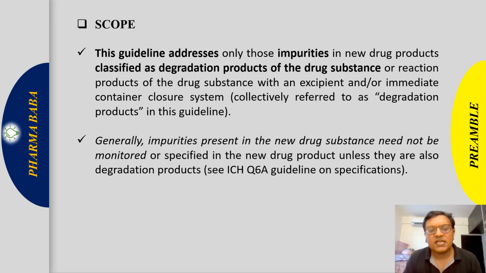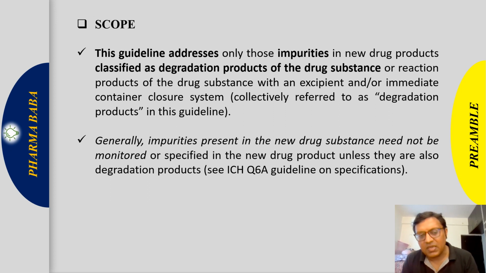What it means is that the process impurity, as we have already seen in ICH Q3A, includes organic impurity, inorganic impurity, and residual solvent also. The organic impurity may come from the process of drug substance manufacturing, meaning API manufacturing itself.